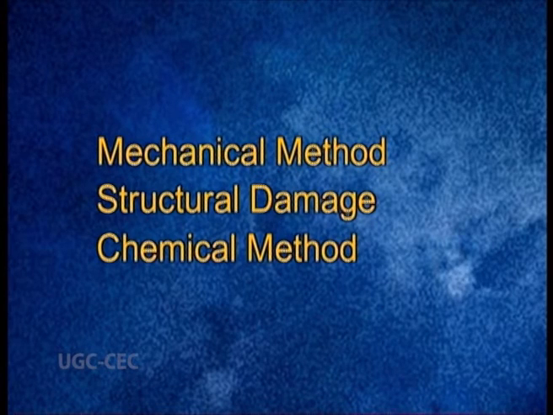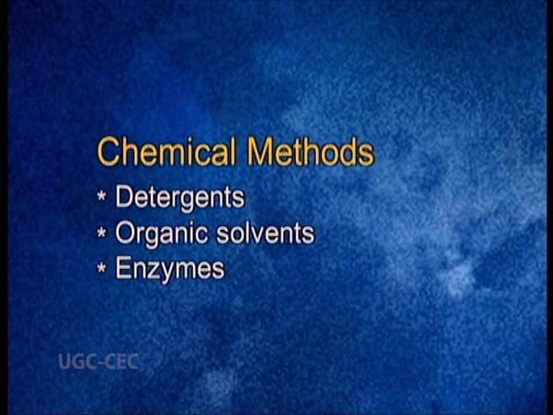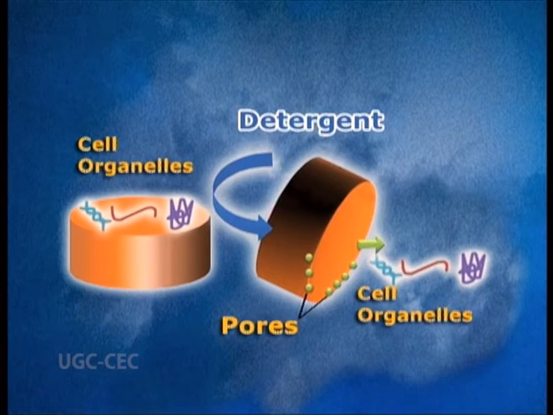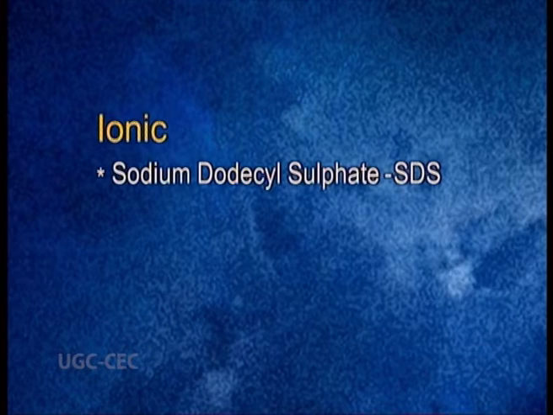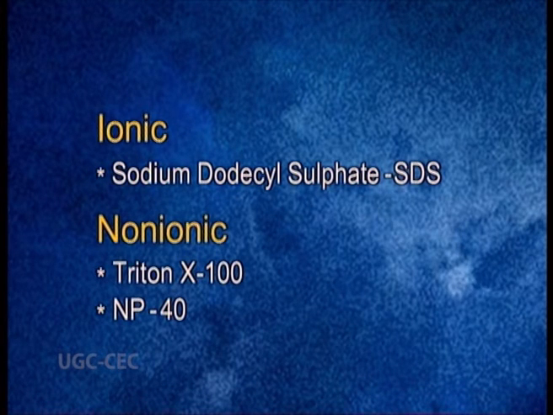Now, we will see the chemical methods used for cell disruption. In that, the first one is detergents. Detergents are amphipathic molecules which form micelles in water. They are generally used to disrupt the cell membrane. Mainly two types of detergents are used. The first one is ionic detergents, such as sodium dodecyl sulfate. The second one is non-ionic detergents, such as Triton X-100 and NP-40.